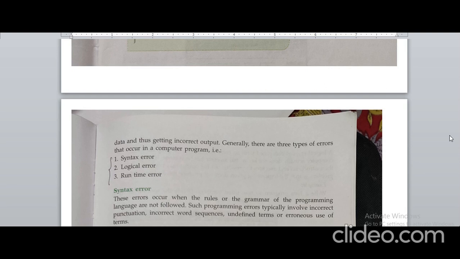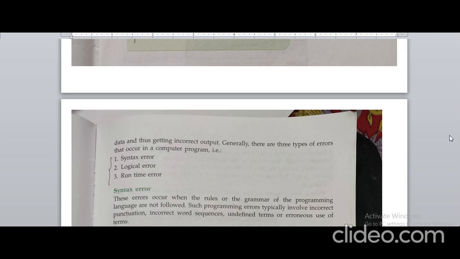That is basically an error, because we have declared or initialized the variable in integer format, and at runtime we are passing the value in string format. Because of the mismatch of data type, it will show a runtime error. That is called the runtime error actually.